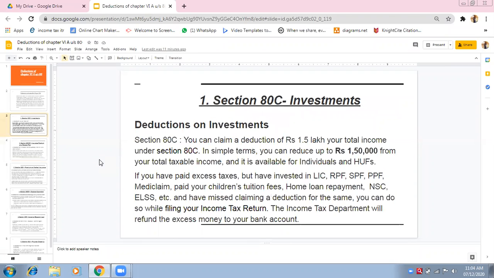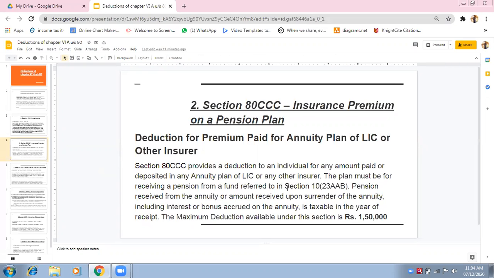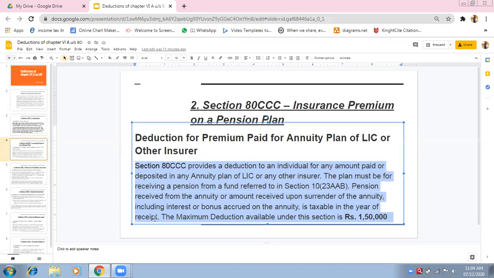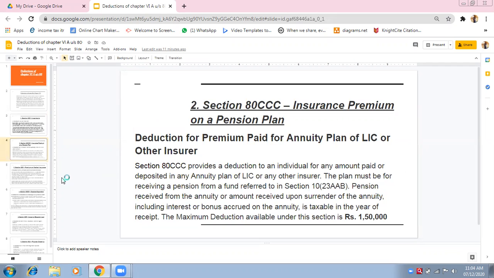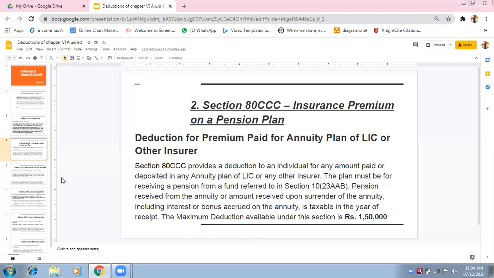So you will say, ma'am, 1,70,000 can be deducted. No, I will say no. You will say, ma'am, 1,50,000 from 80C plus 1,50,000 from 80CCC, meaning 3 lakhs deductions are available. Up to 3 lakhs we have the option, no? No, we don't have up to 3 lakhs. Together if we take 80C plus 80CCC, it is always taken together, and together it is up to 1,50,000. It is not separately 1,50,000 which is given.